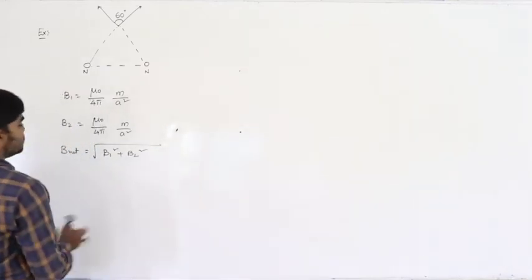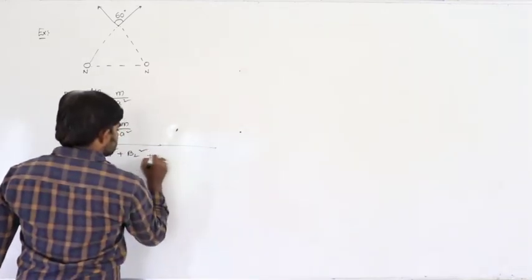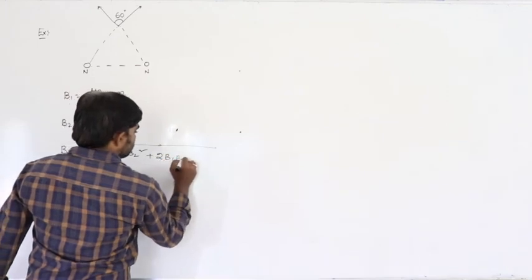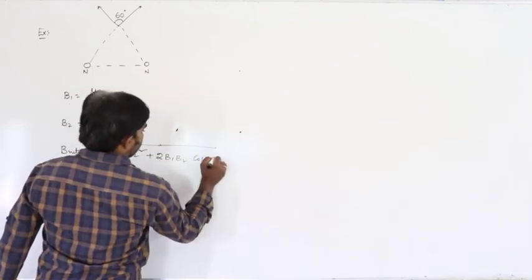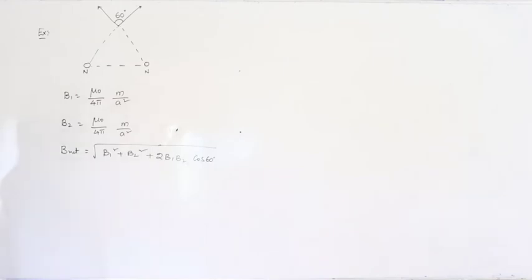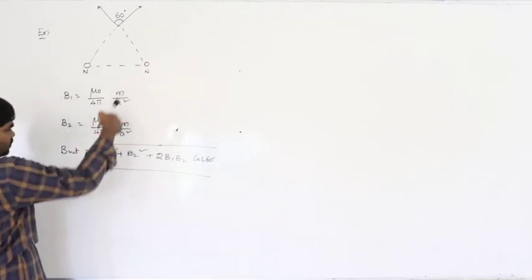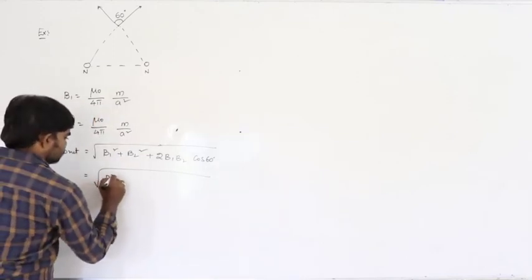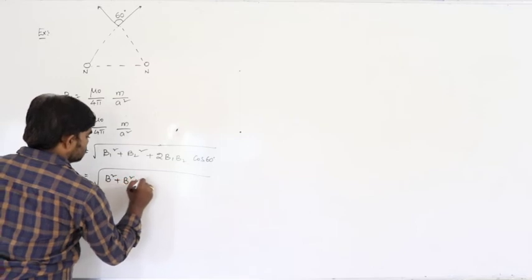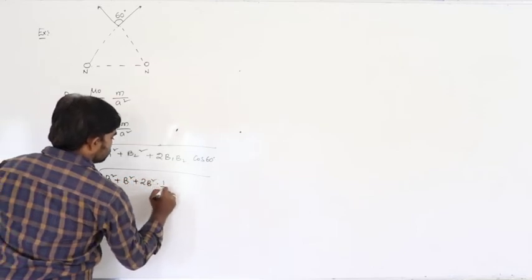So here the angle is 60: B1 square plus B2 square plus 2 B1 B2 cos 60. Since B1 equals B2, let us say it is B square plus 2 B square cos 60, which is 1 by 2.